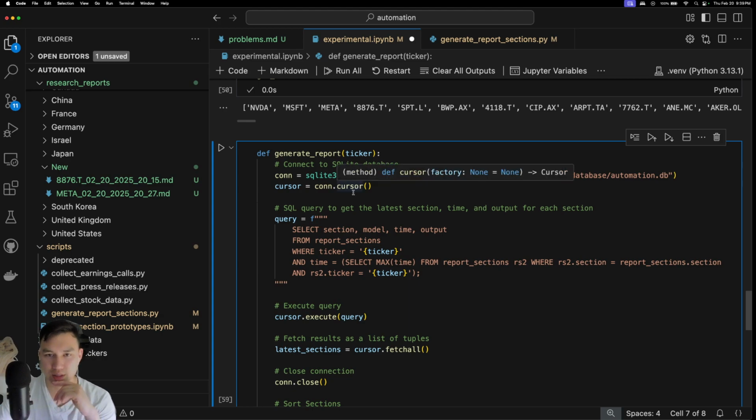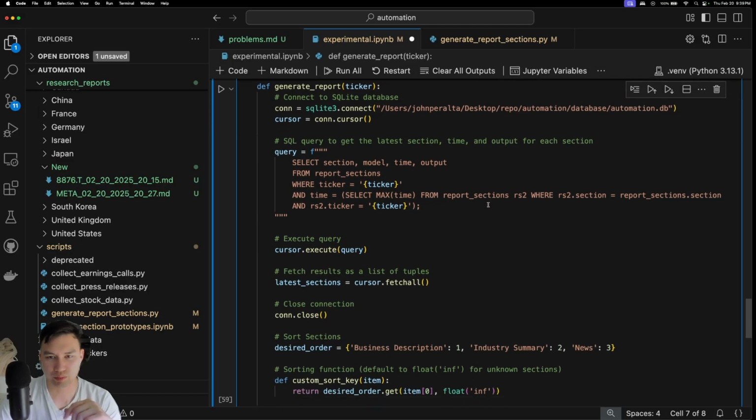I have this SQL database where I collect my scrape data as well as report sections and earnings calls, which is just a bunch of different data. I have a table called report sections that I made. It has a couple things in it, but the main columns that I'm pulling from it is the section column, the model column, the time that it was generated, and the output.